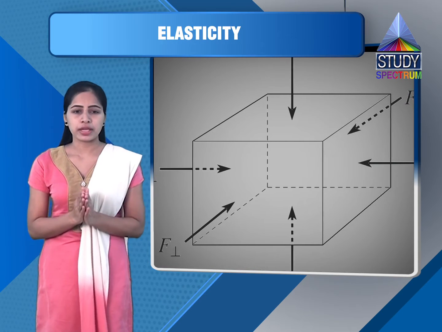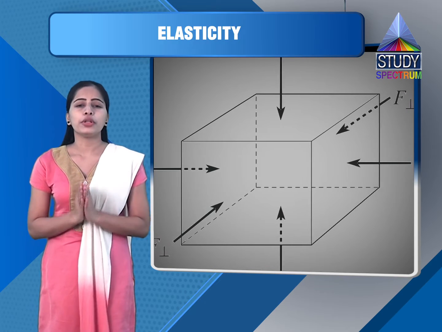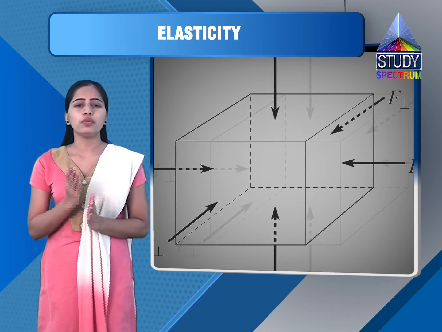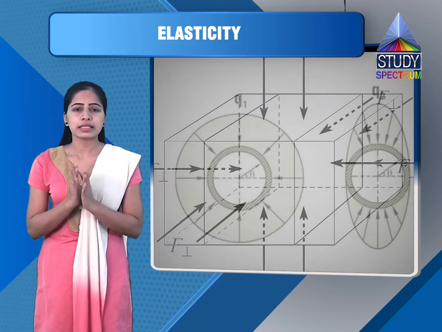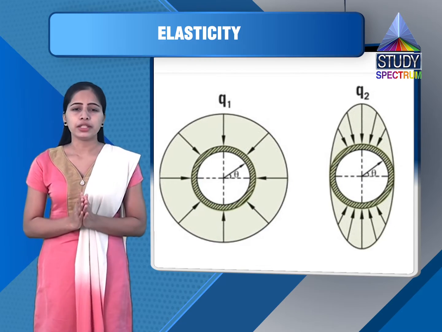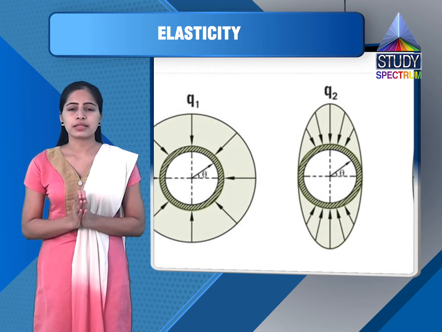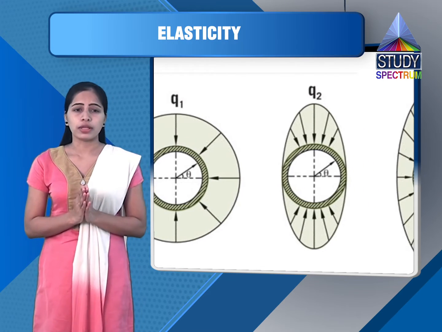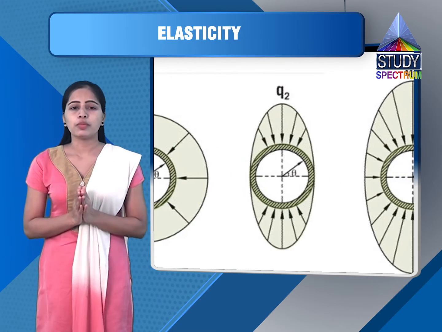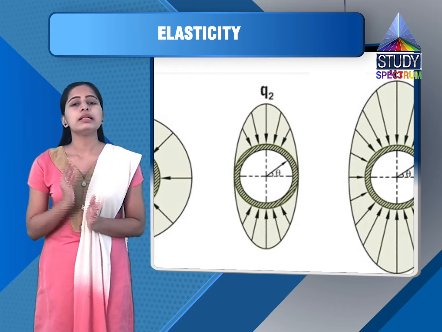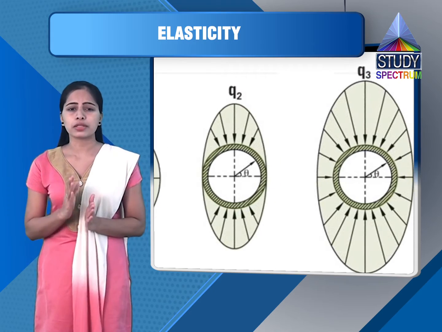Now volume stress is change in pressure, that is dP. So bulk modulus is volume stress upon volume strain. So dP upon dV upon V, that is K is equal to V into dP upon dV. So bulk modulus of elasticity is a property of solids, liquids and gases, all the three. The SI unit of bulk modulus is again Newton per meter square. Dimension is also similar, L raised to minus 1, M raised to 1, T raised to minus 2.